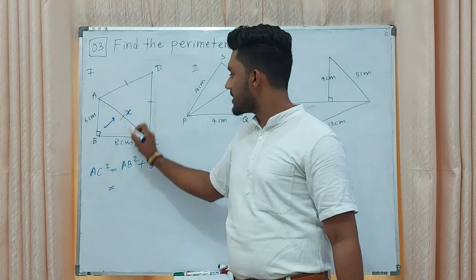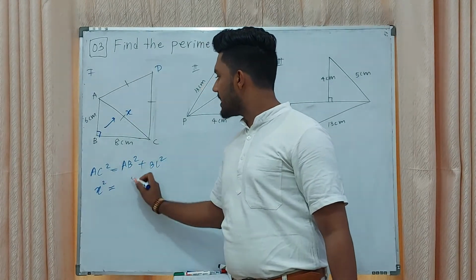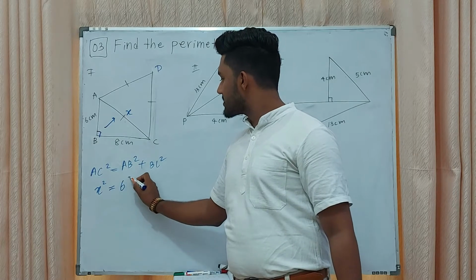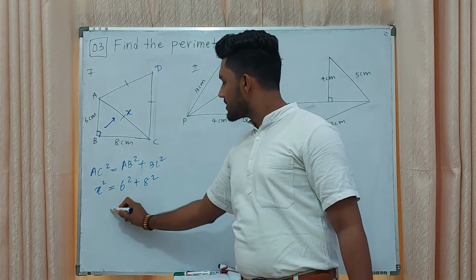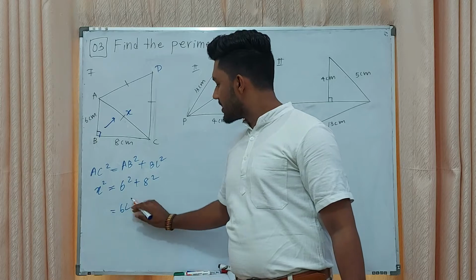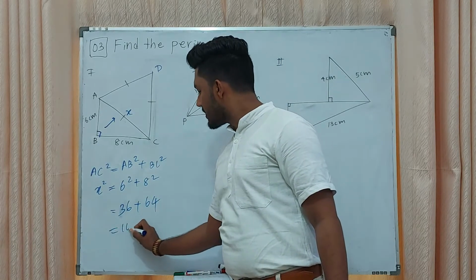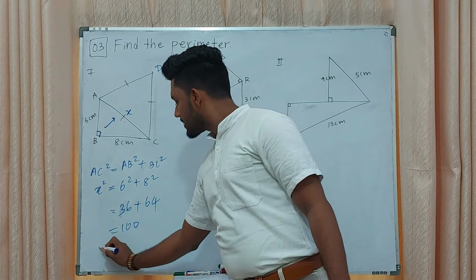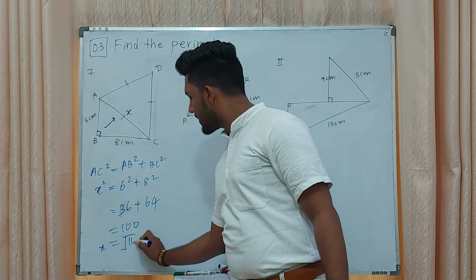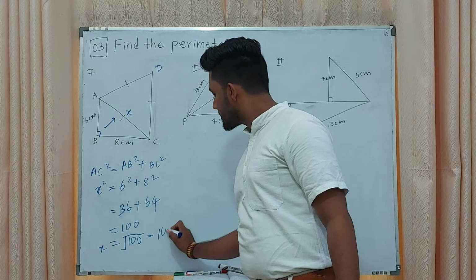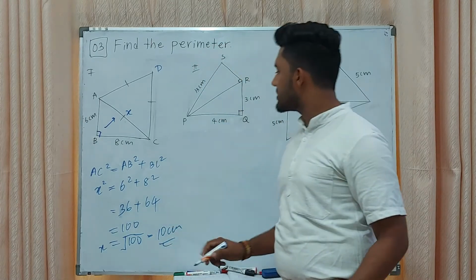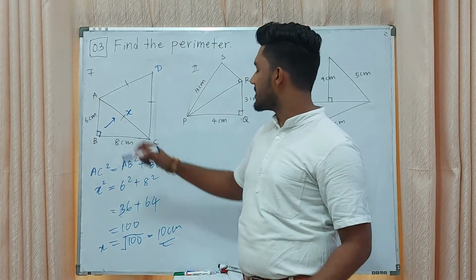AC squared we want to find. Shall we take it as x? x squared equals AB 6 squared plus 8 squared. That means 36 plus 64, 100. x equals square root of 100, 10 centimeters. Then this length is 10 centimeters.